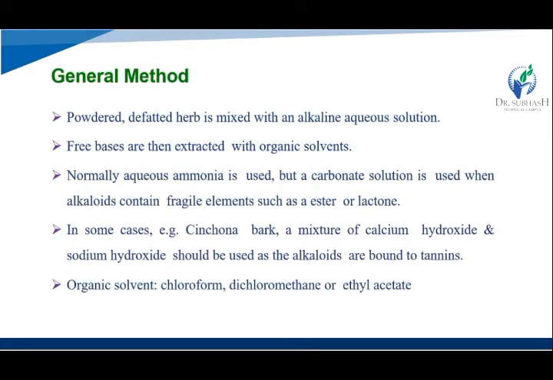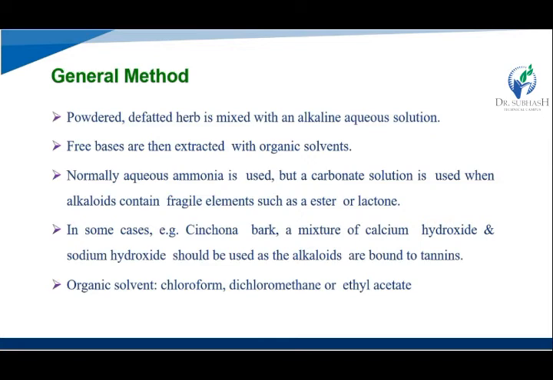Now we study the general method of preparation. The powdered and defatted herb is mixed with an alkaline aqueous solution, then the free bases are extracted with an organic solvent.